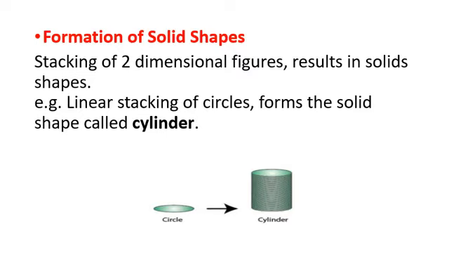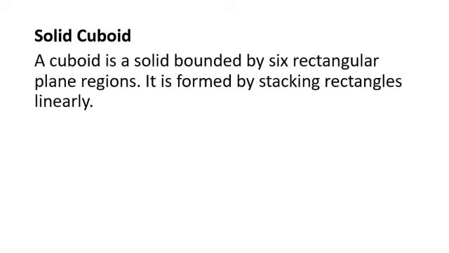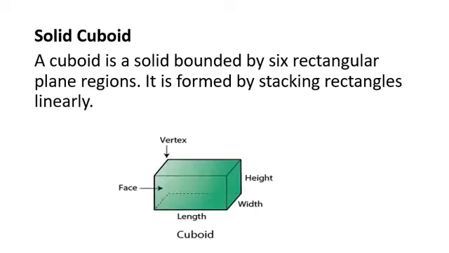So two-dimensional figures can be stacked either in a linear manner or in a circular manner to get the required shape or solid. After that, let us see how a solid cuboid is formed. A cuboid is basically a solid bounded by 6 rectangular plane regions. It is formed by stacking rectangles linearly. So if I stack rectangles in a linear manner, then I will be able to get a solid object that will be a solid cuboid. You can see like this. If I keep on stacking the rectangles linearly, I will be able to get a solid cuboid.